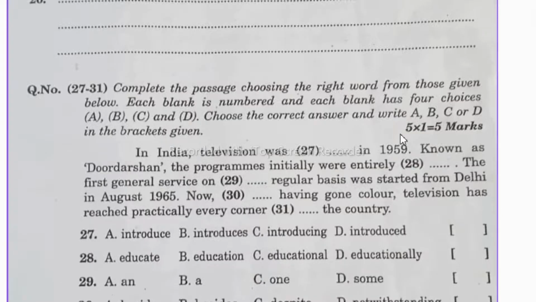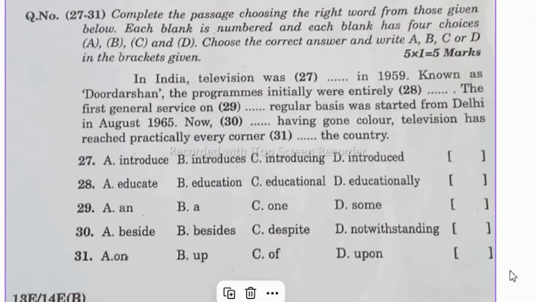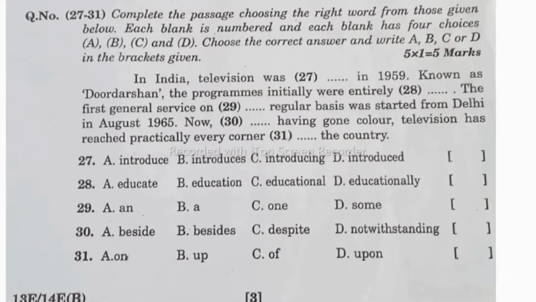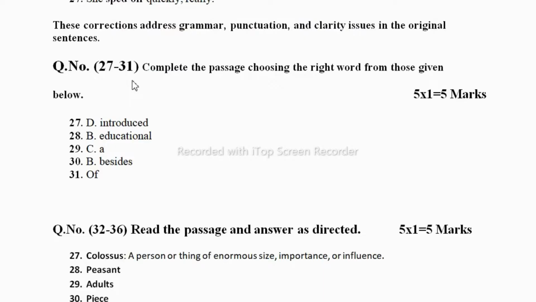Now this bit also carries 5 marks. Each question carries 1 mark. If you write 5 questions, you will get 5 marks. So in this way you will get this bit, number 27 to 31. Here you can see you need to choose the correct answer. So here I have chosen the correct answers.